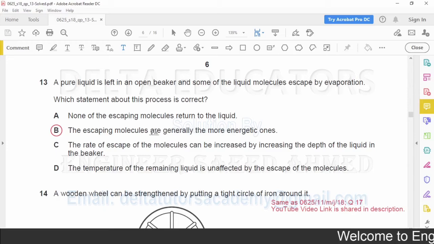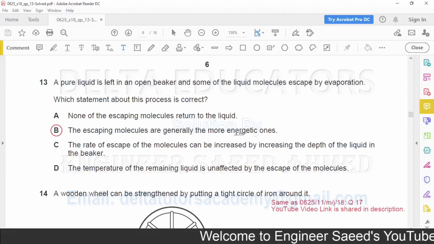Option B. The escaping molecules are generally the more energetic ones. Yes, it is the correct point. In evaporation, the more energetic molecules from the surface of the liquid escape. Correct option may be option B, but we will check other options also. Option C, the rate of escape of the molecules can be increased by increasing the depth of the liquid in the beaker. No, it is incorrect.